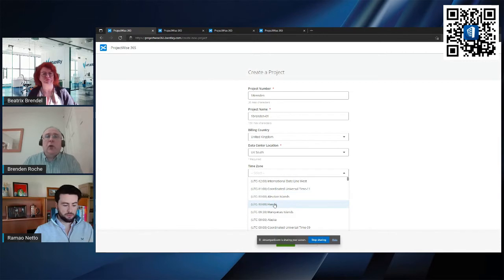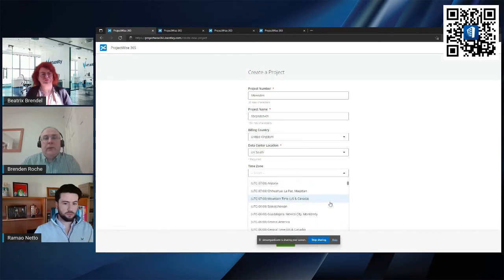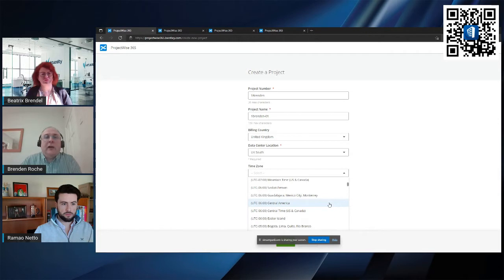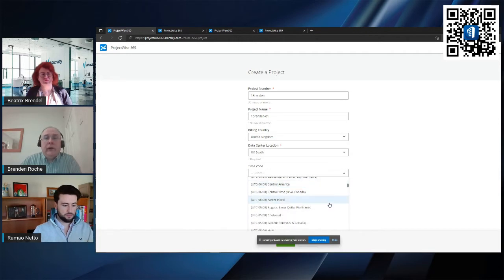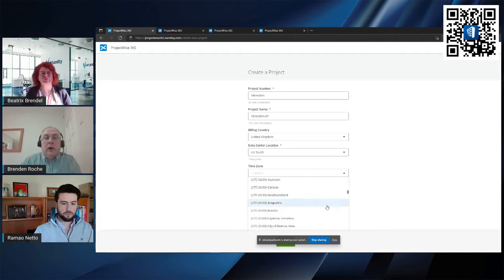And in terms of coordinating activities, again, we just need to specify an underlying time governor that is relevant for everybody. So most people will choose something that is relevant to them. I'm just going to scroll down, and it's going to take me a little while to find. I could either use UTC, or I could use Dublin, Lisbon, London.